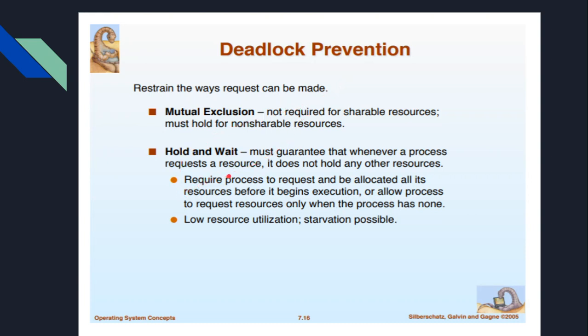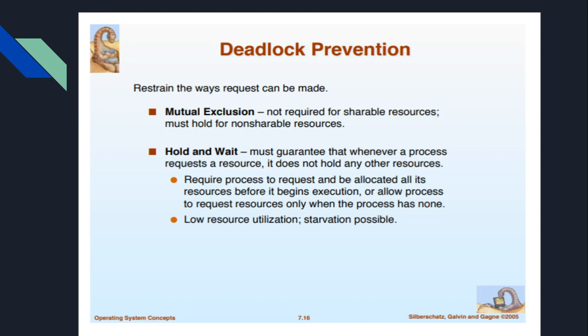So require a process to request and be allocated all its resources before it begins execution, or allow a process to request resources only when it has none. That means the process cannot hold some resources and wait for other resources.